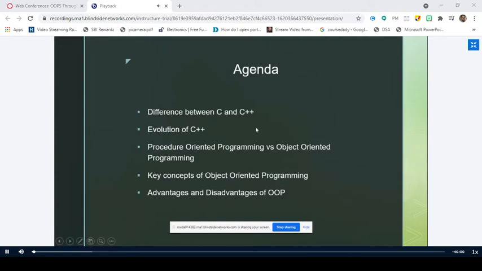In the last class, we started our discussion on C++. So, we said this is the agenda which we are going to deal with in the first unit, where we'll discuss the differences between C and C++, and then we'll go through the evolution of C++, and then the differences between procedure-oriented programming and object-oriented programming. And we'll end this topic with a brief discussion on key concepts of object-oriented programming, right? We'll also discuss the advantages and disadvantages of object-oriented programming. OOP is nothing but a short form or an acronym for object-oriented programming.